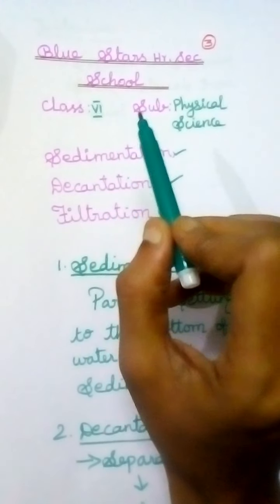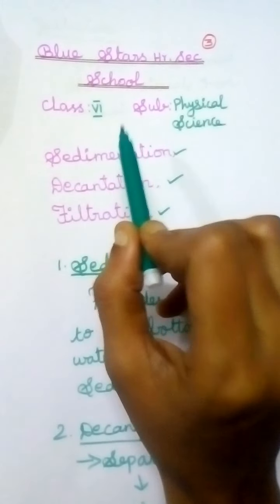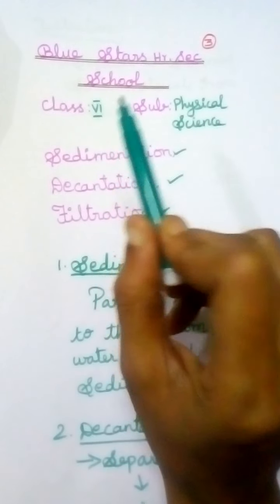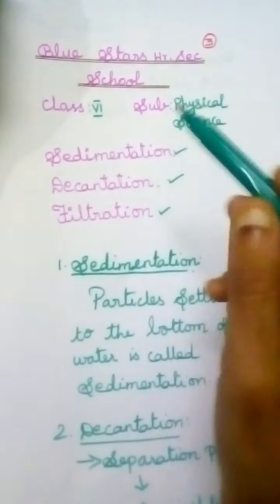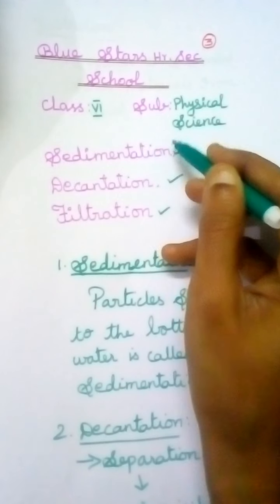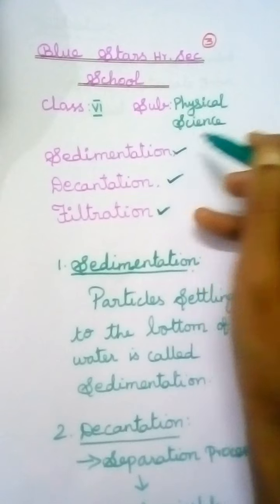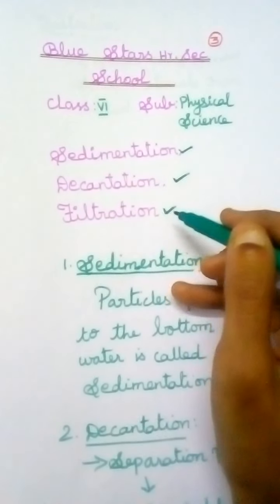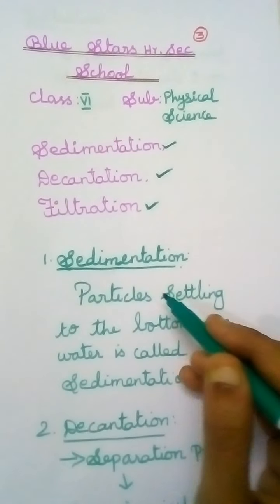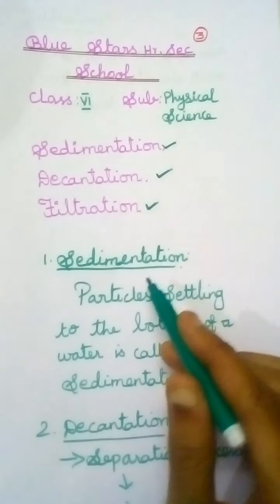Students, last class we saw the introduction about separation of substances and methods of separation. Next we will discuss sedimentation, decantation and filtration. First, what is meant by sedimentation?